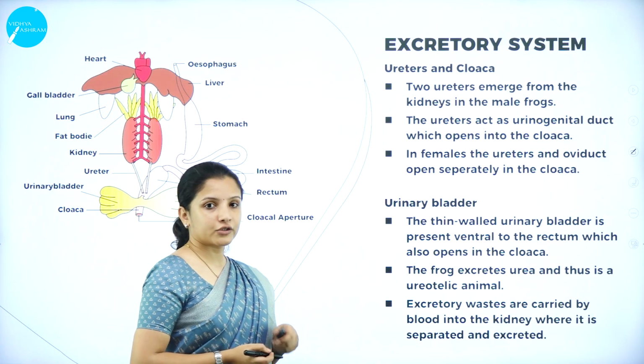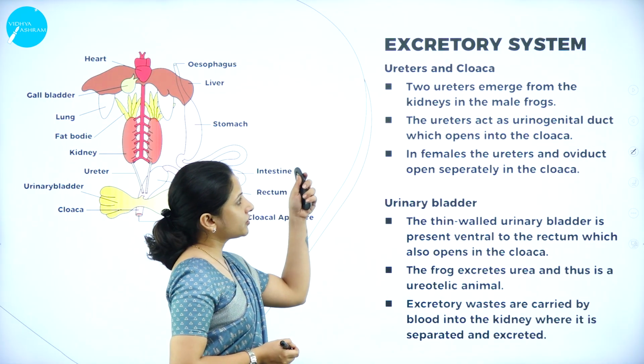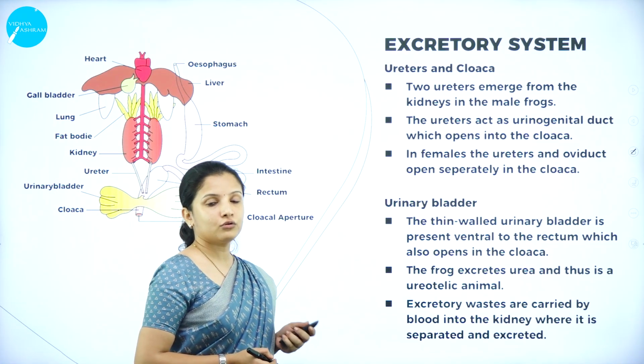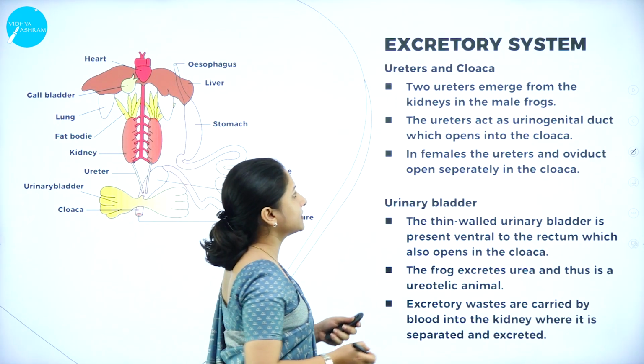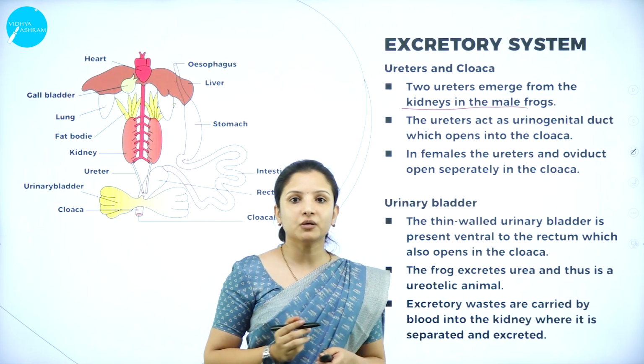Next, moving on to the ureter and the cloaca. The ureters are also two in number, and two ureters emerge from the kidneys in the case of the male frog.